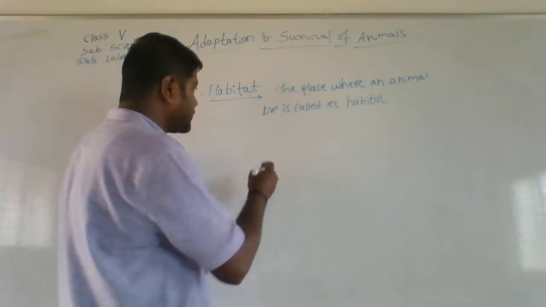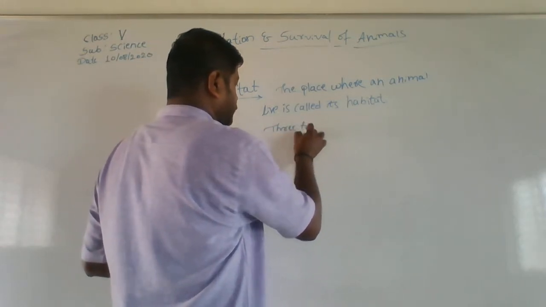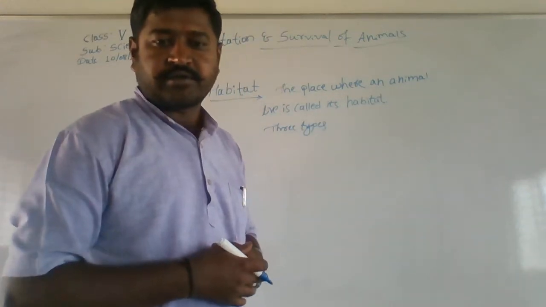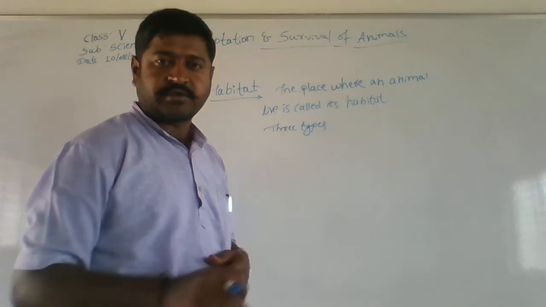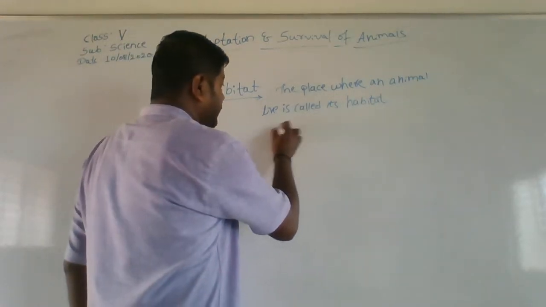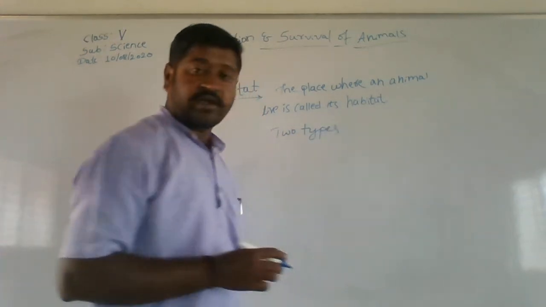And we find habitats mainly of three types. How many types do we find majorly? It is two types, not three. We find two major types of habitats.